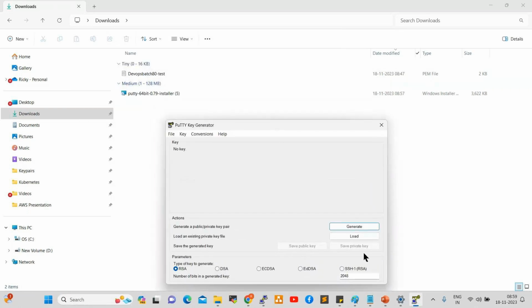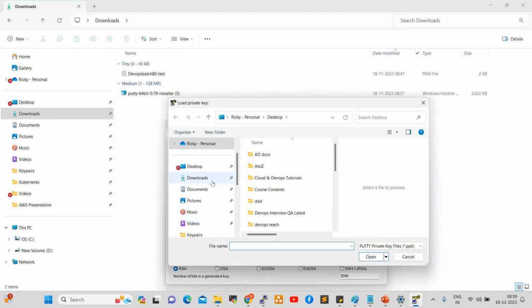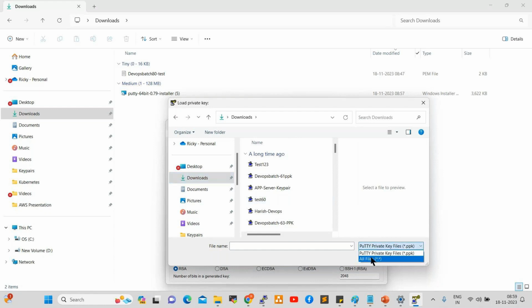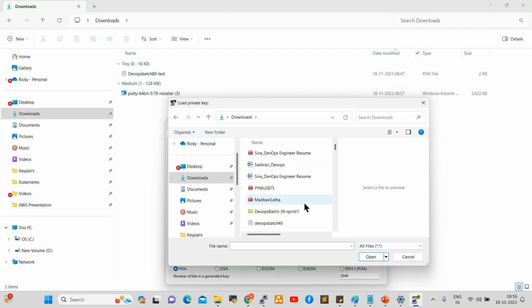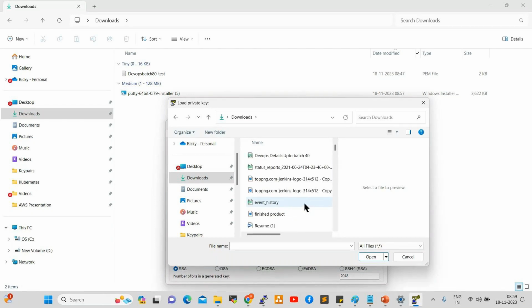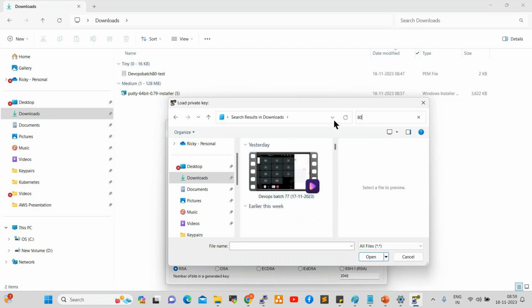Click on Load. Now go to Downloads. Select all files. Whatever file we downloaded today is available here. You can search for the file name, which is DevOps batch 80. Just a minute.